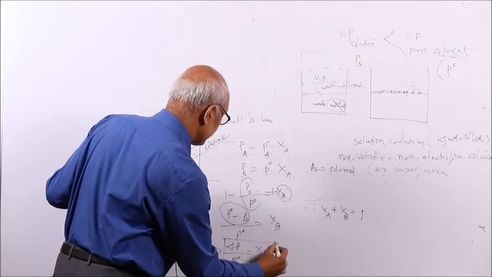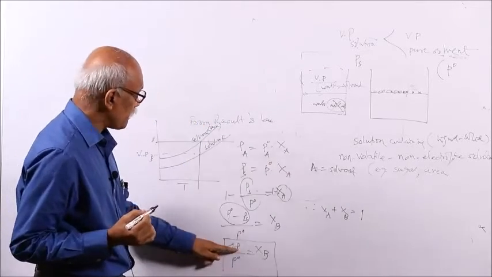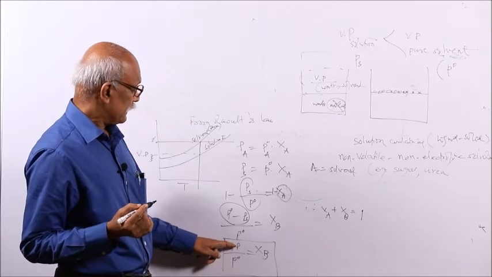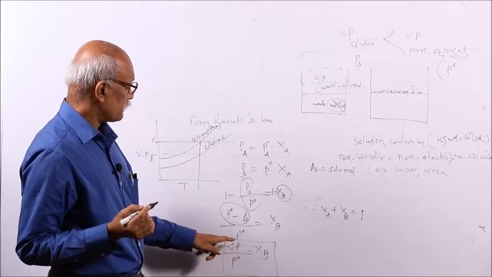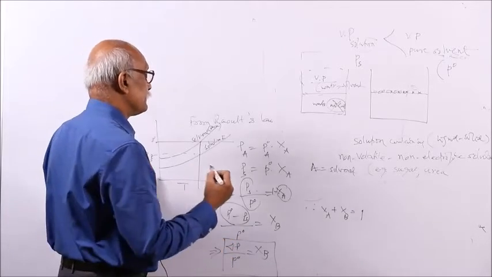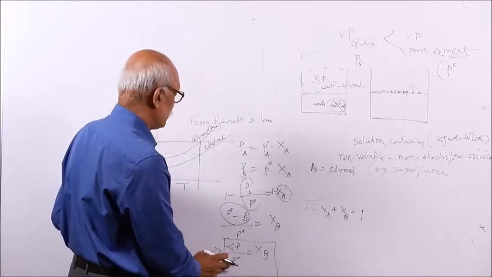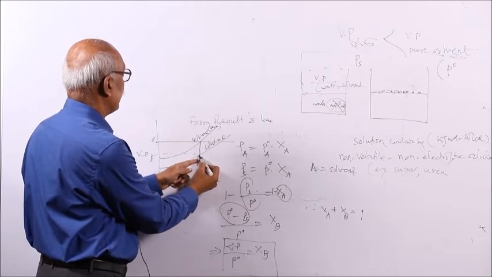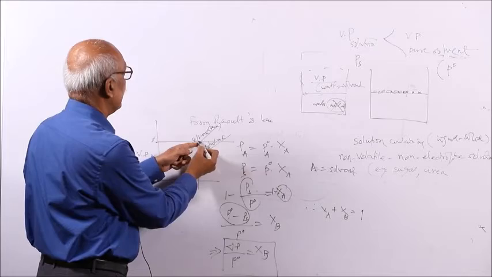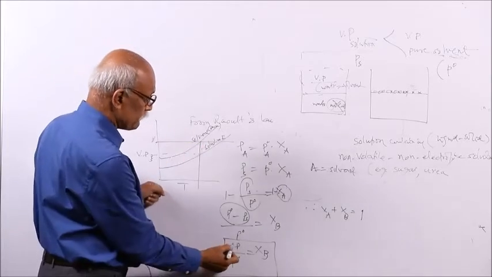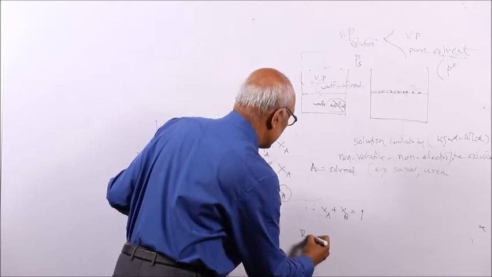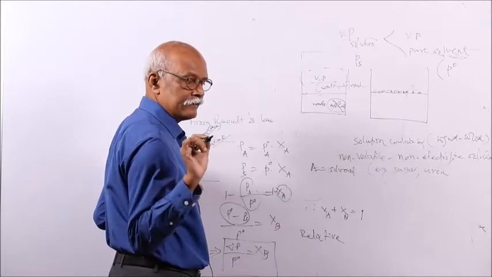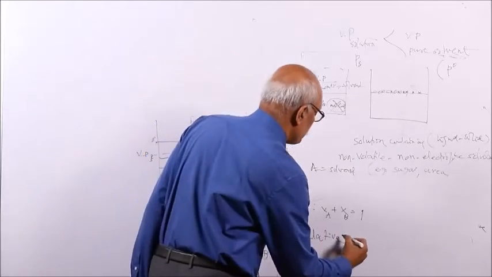Remember this is called lowering of vapor pressure. It is related to P naught: P naught is more, delta P is less. So this is the relative lowering, another way of expressing Raoult's law.